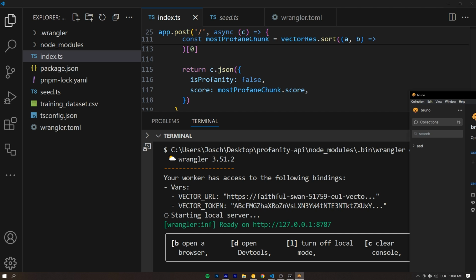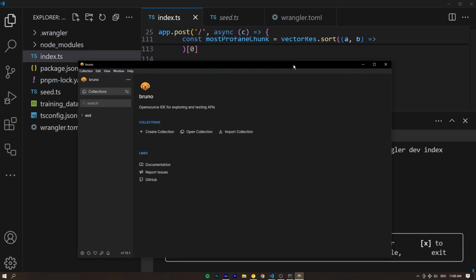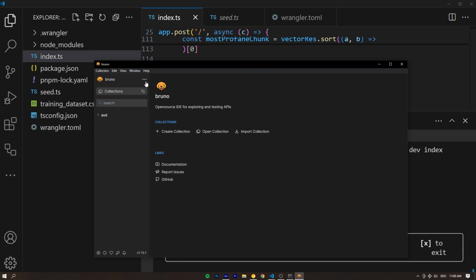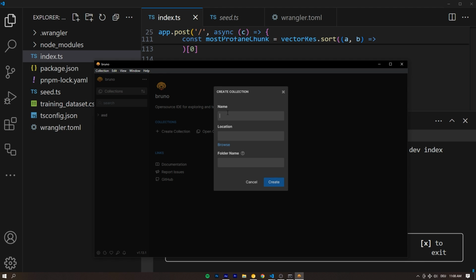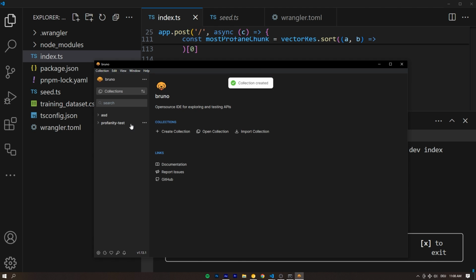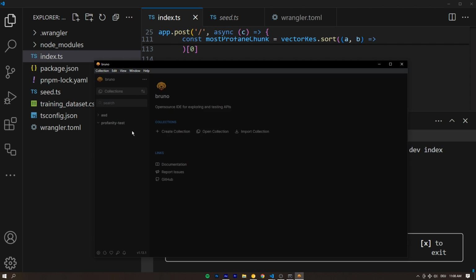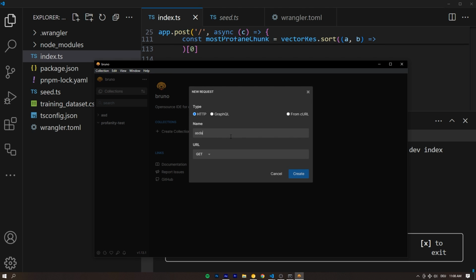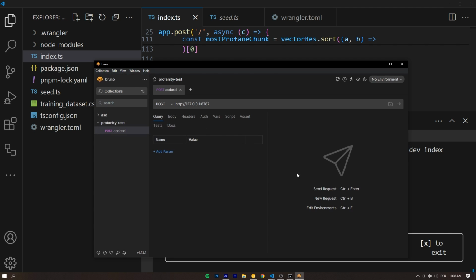Okay, I've already went ahead and started up an HTTP client here on the right-hand side. This one is Bruno. You can also use Postman. You can also use your terminal and then curl. Doesn't really matter. And then let's create a new collection. Let's name this profanity test. Pass it a location and let's hit create. Okay, now in here, let's make a new request. The name doesn't matter. I'm just going to input anything. And this is going to be a post request to our local endpoint. And then let's hit create.